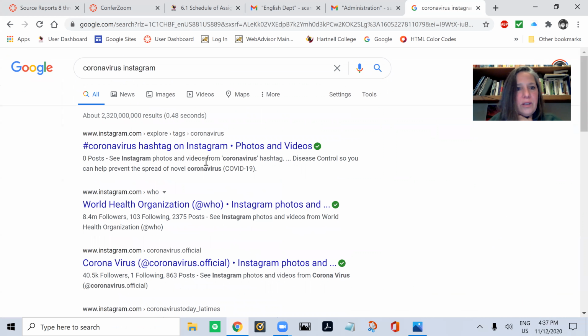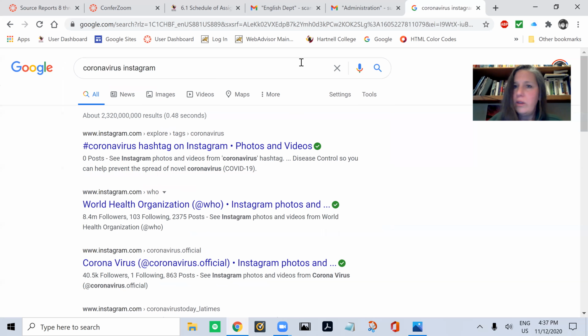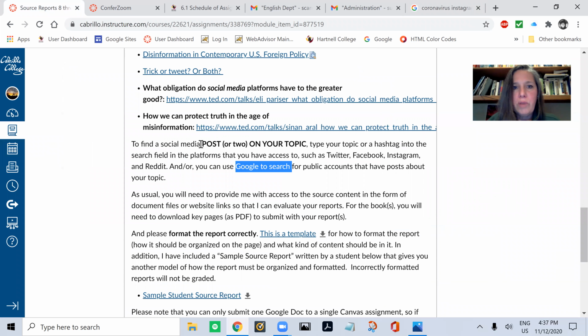All righty. Oh, here we go. This might be fruitful. So that's how you can use your platform to search, or you can use Google to search for this post. You need to find at least one social media post about your topic.